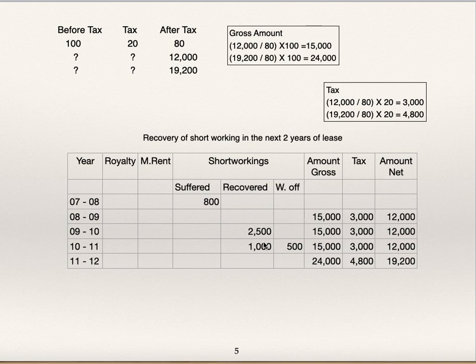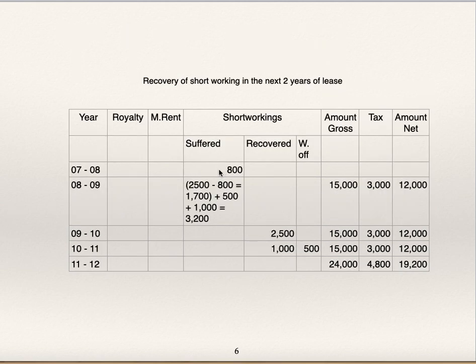And in the year 11-12, nothing has been given as suffered, recovered and written off. So that is how you are supposed to find out. And 15,000 is the gross amount. So we'll assume that 15,000 is the minimum rent because it is the gross amount for 3 years. So this minimum rent we'll write for all the years as 15,000 and then we'll find out the amount of royalties. Next table I will explain this.